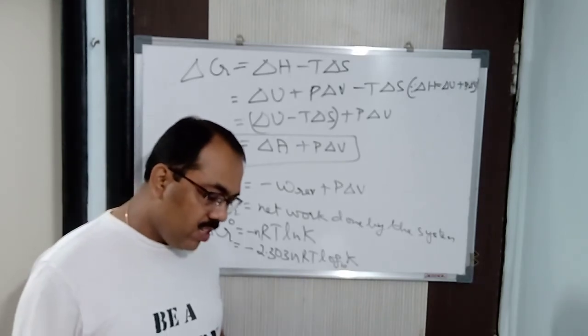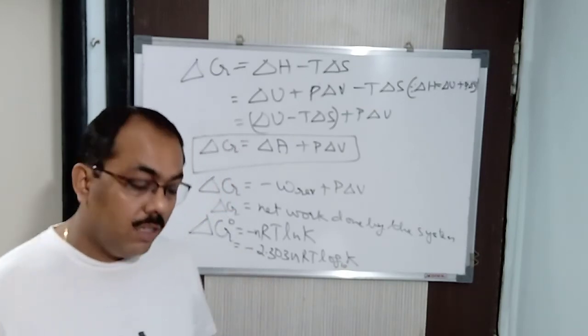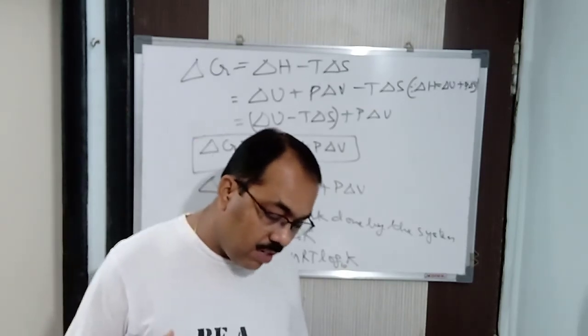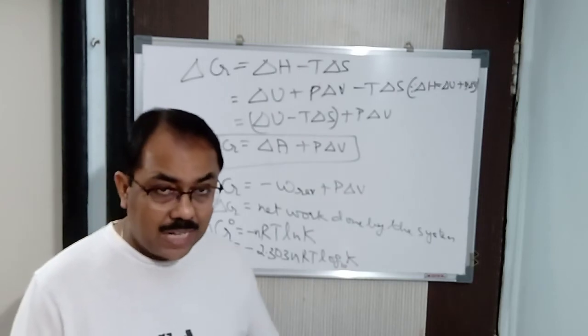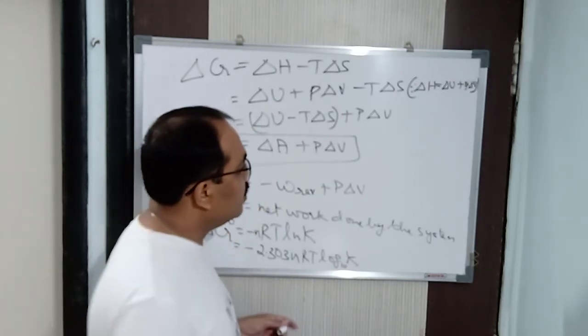Clear? Now, what is the relationship between the standard Gibbs energy and the electrical work done in a cell or battery? Got it? That is delta G naught is equal to minus nFE naught.